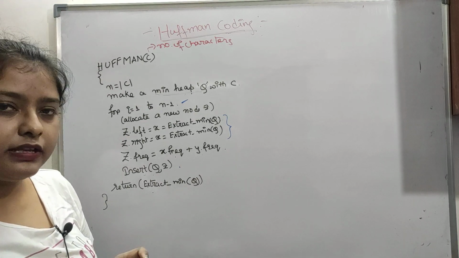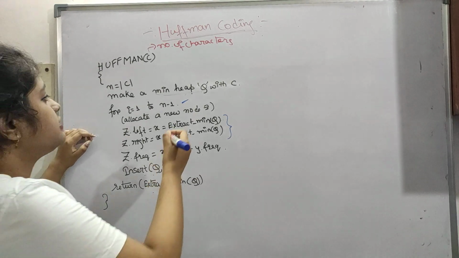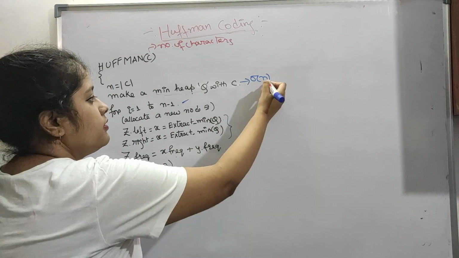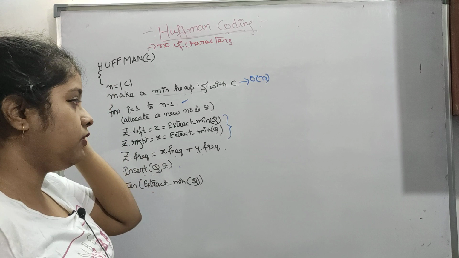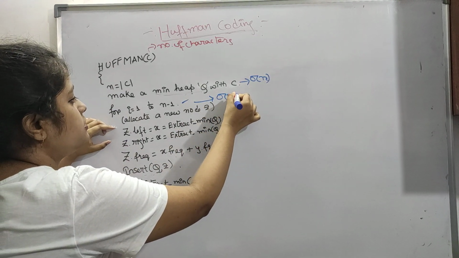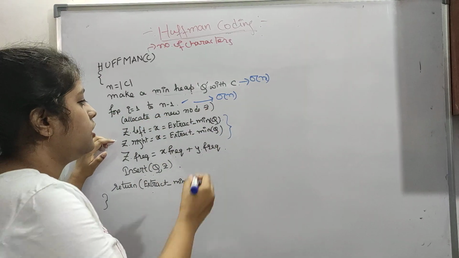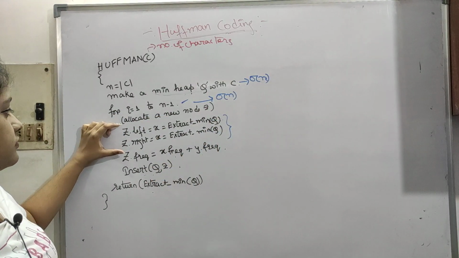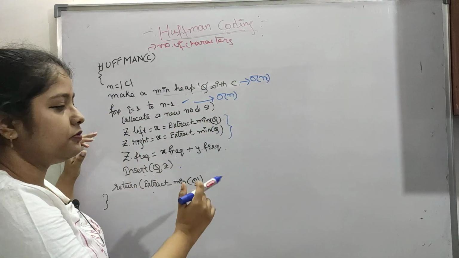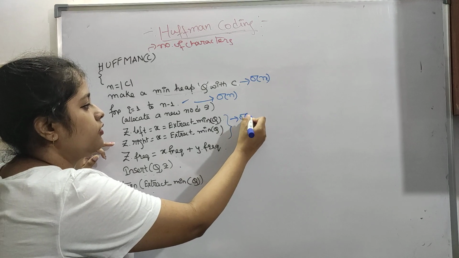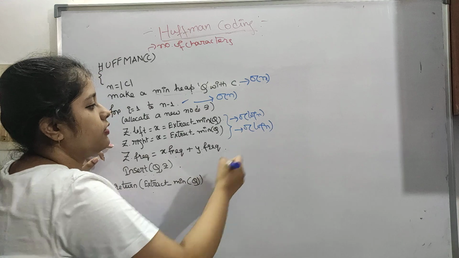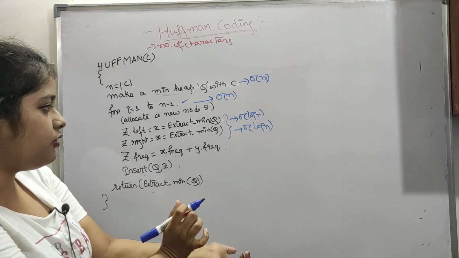Now let's see the time complexity first. Making the min heap, build heap, build max or build min, will take order of n. The for loop is running for order of n minus 1, or order of n. Inside this for loop, extract min is working. Extract min takes order of log n. We have done this many times, order of log n. Both will take order of log n only.